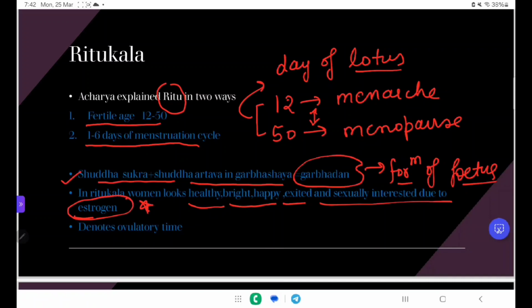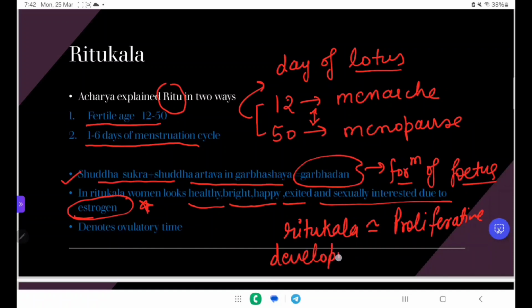Because this Ritu Kala is basically related with the proliferative phase. In the proliferative phase there are developing follicles. These developing follicles increase the estrogen level, and this estrogen level brings some healthiness, brightness and happiness to the female. On the 14th day when the ovum is released, there is a maximum chance of conceiving.